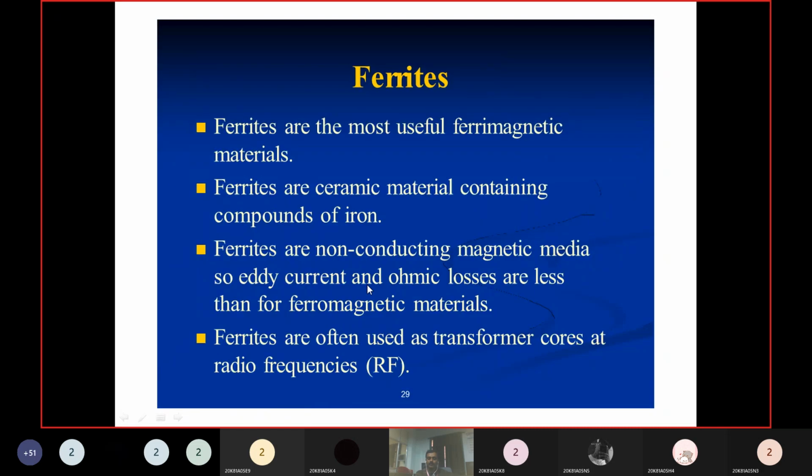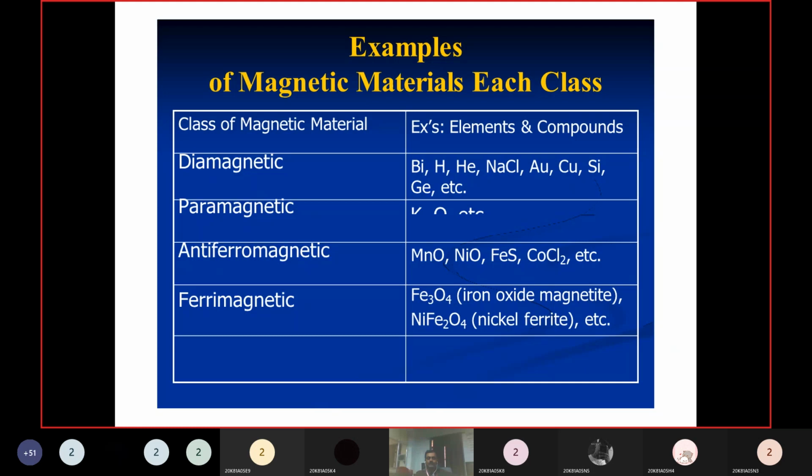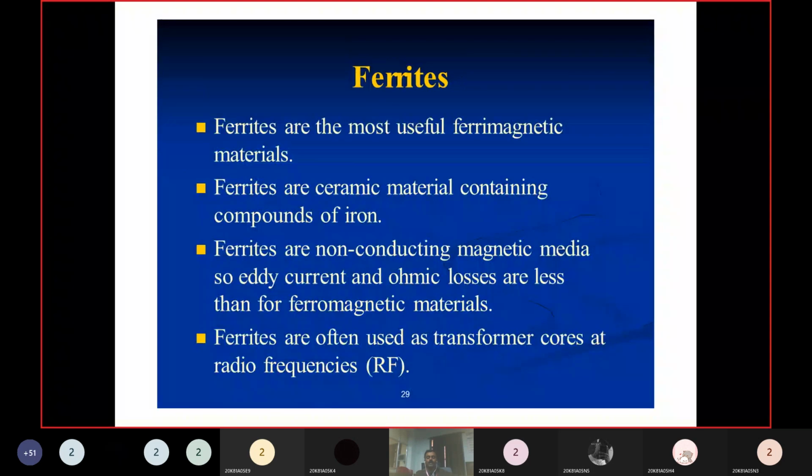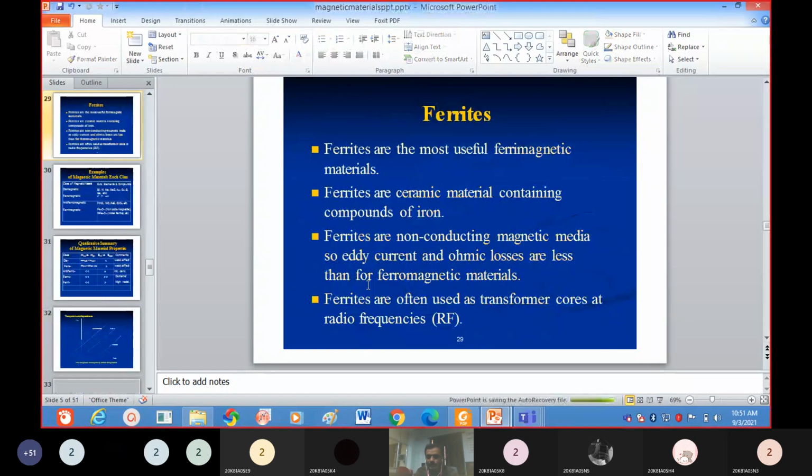Now coming to the ferrites. We'll discuss these ferrites in the next class. Whichever materials exhibit ferrimagnetism, we call those materials ferrites. We'll discuss much more in the next class.